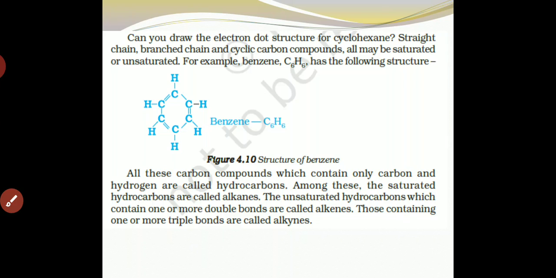Can you draw the electron dot structure for cyclohexane? Straight chain, branched chain, and cyclic carbon compounds may all be saturated or unsaturated. For example, benzene.